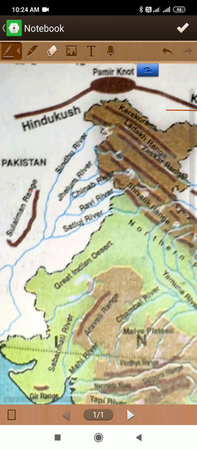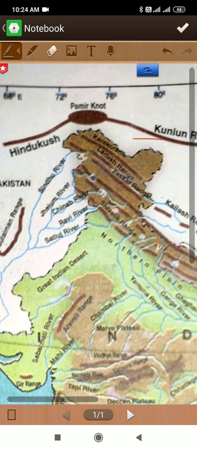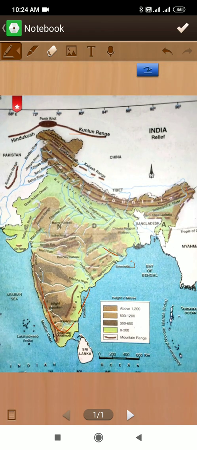So most of the part of Punjab is in Pakistan. Now on the basis of physiography, the plain is divided into four parts: Bhabar, Tarai, Bangar and Khadar. A small and narrow belt of gravel and stones lies parallel to the river Sindhu up to the Tista river in the Shivalik foothills. This belt is 8 to 16 meters wide and it is called Bhabar.